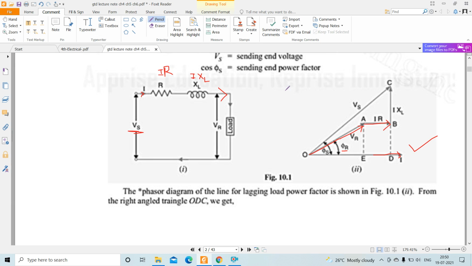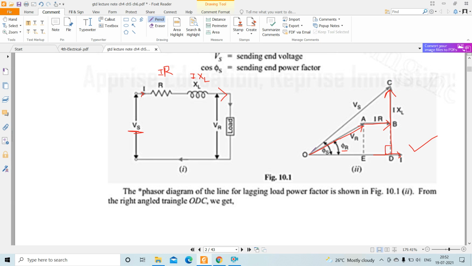Then I into XL. In the inductance case, current lags voltage, or voltage leads current, by an angle of 90 degrees. So this IXL is drawn from here up to here, at 90 degrees to the current. That means the voltage leads the current by 90 degrees, or the current lags the voltage by 90 degrees.